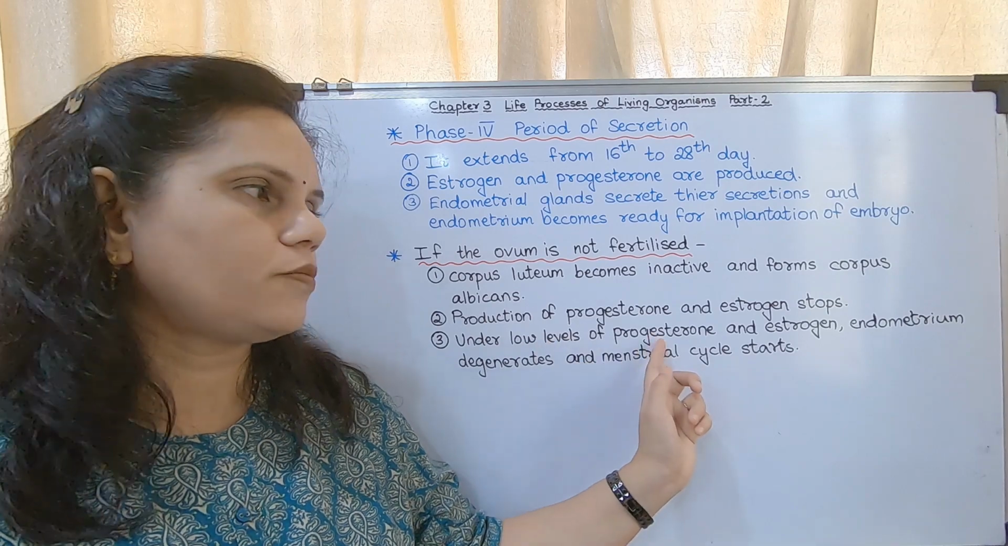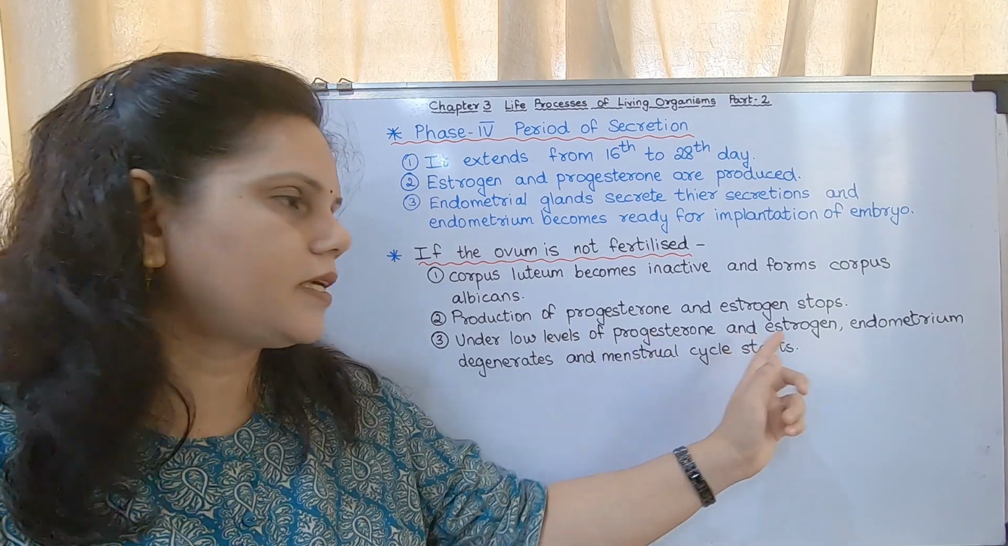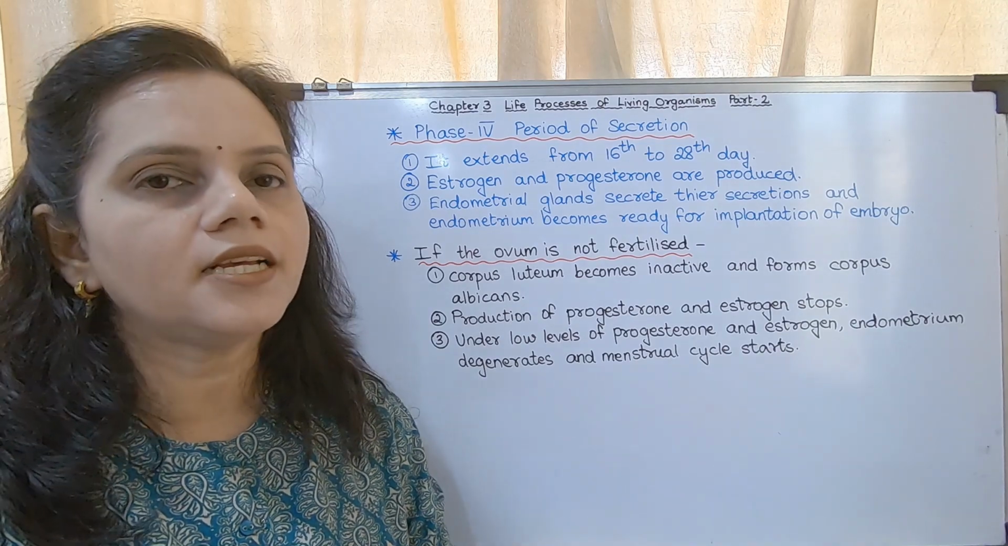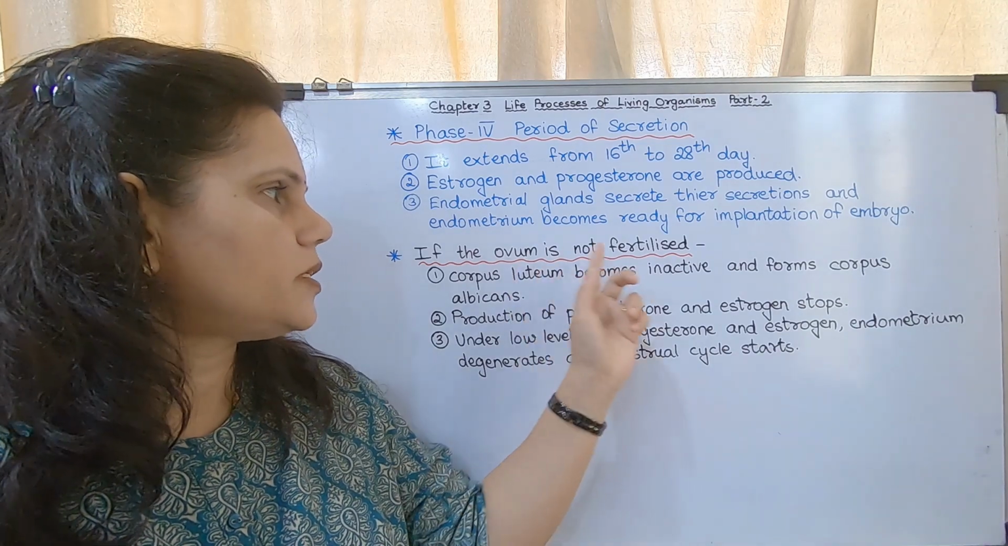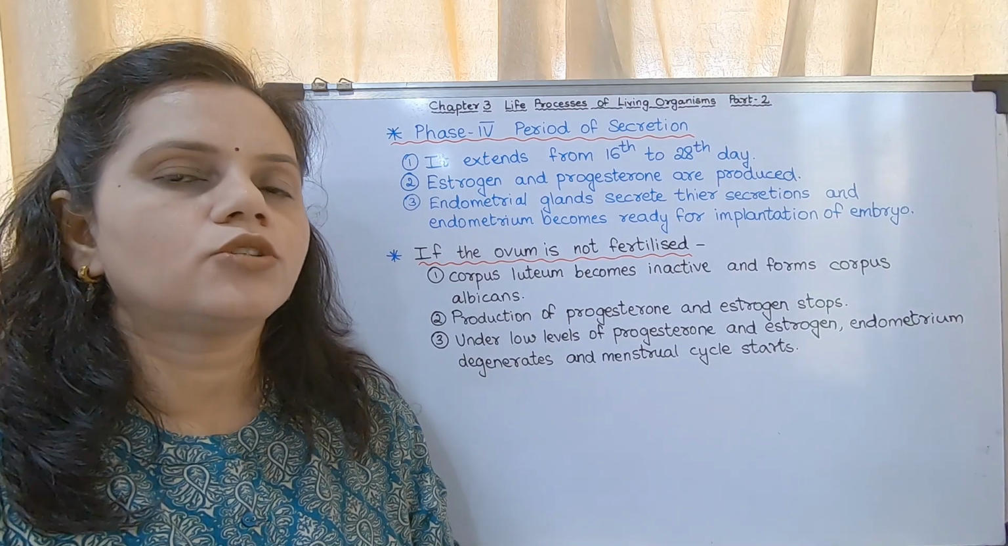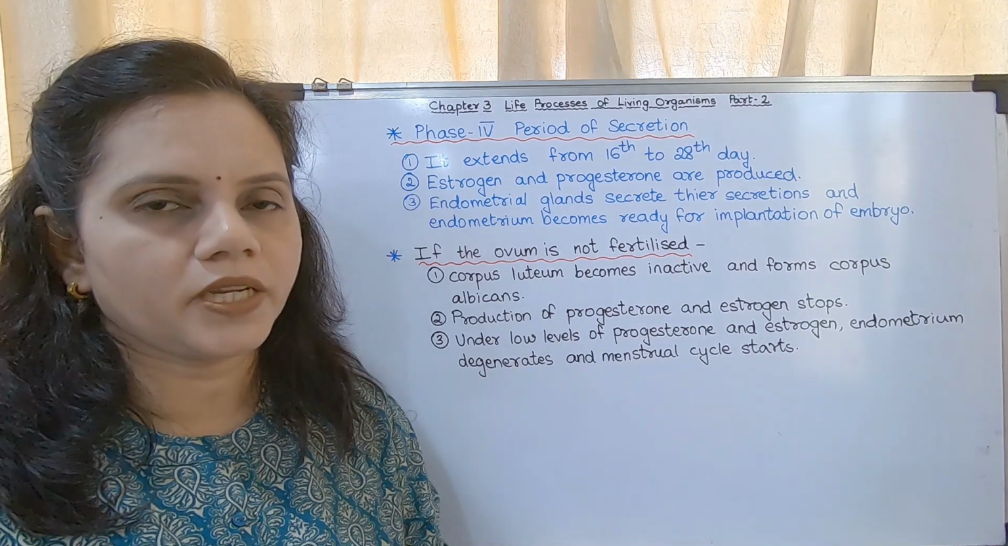Under low levels of progesterone and estrogen, what happens? The endometrium degenerates and the menstrual cycle starts. So if the ovum is not fertilized, the menstrual cycle starts again. So the 1st to 4th day is the menstrual cycle.